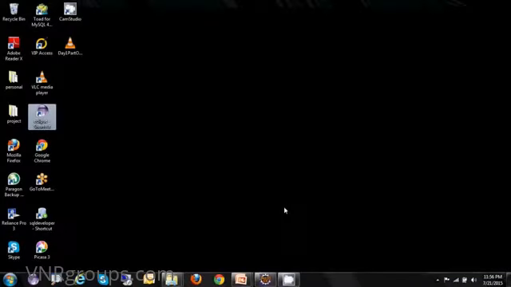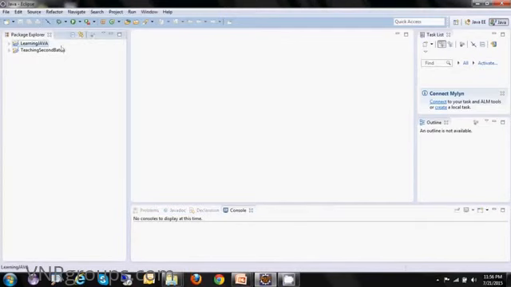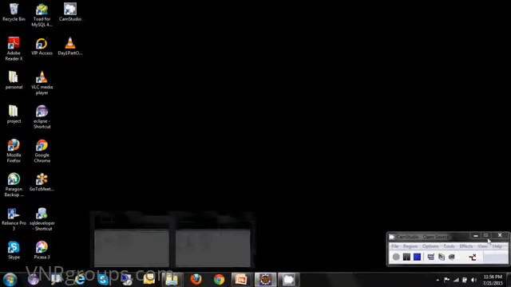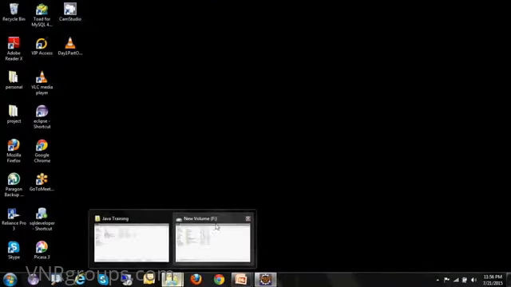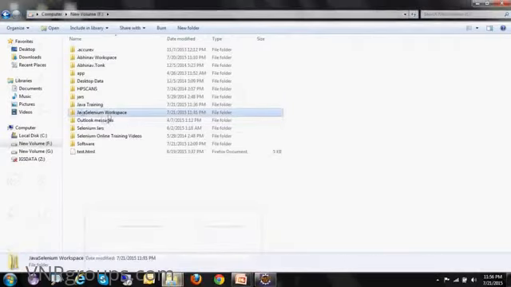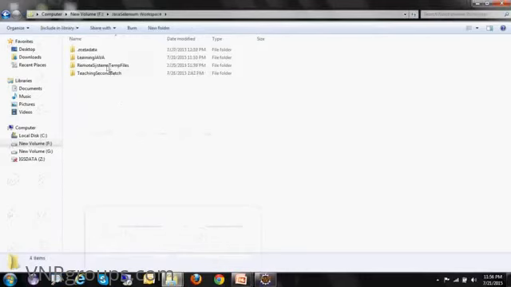So this Learning Java project got created in your workspace. If you look in terms of folders, this is your workspace. If you go inside it, this Learning Java is the project. So this means another folder got created inside your workspace.